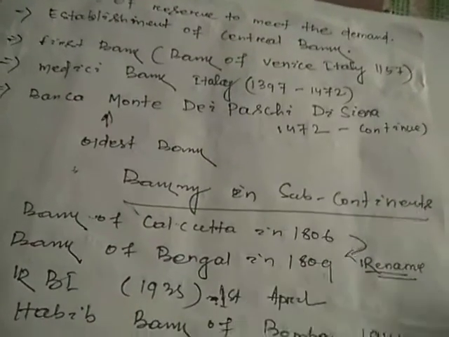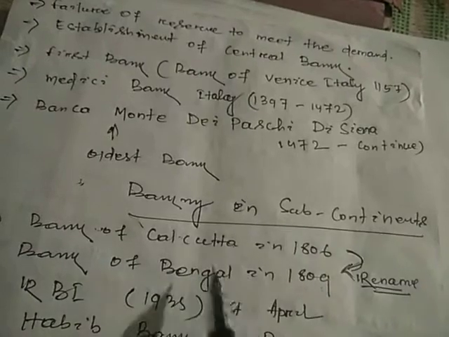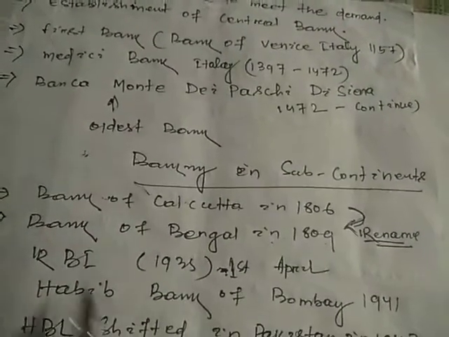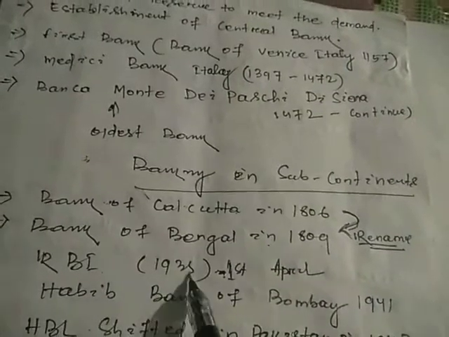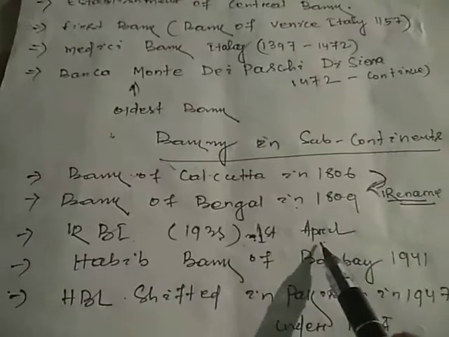Both are the same, just a reform of naming, that is to be Bank of Calcutta. Reform of naming, that is to be Bank of Bengal. Then RBI, Reserve Bank of India. To discuss the details, the Reserve Bank of India was started on 1st April 1935.